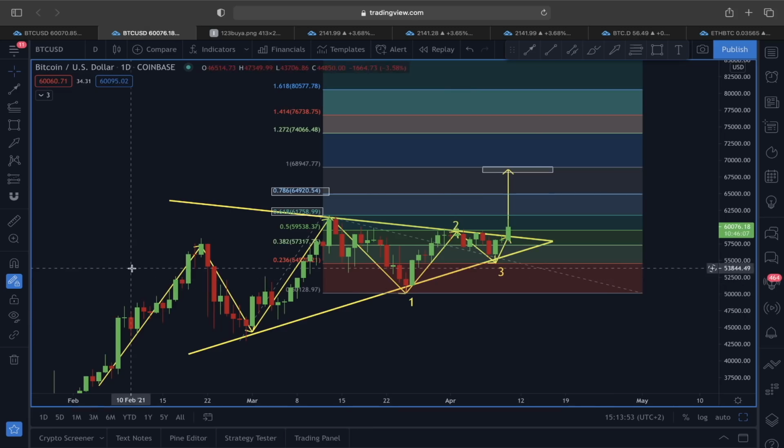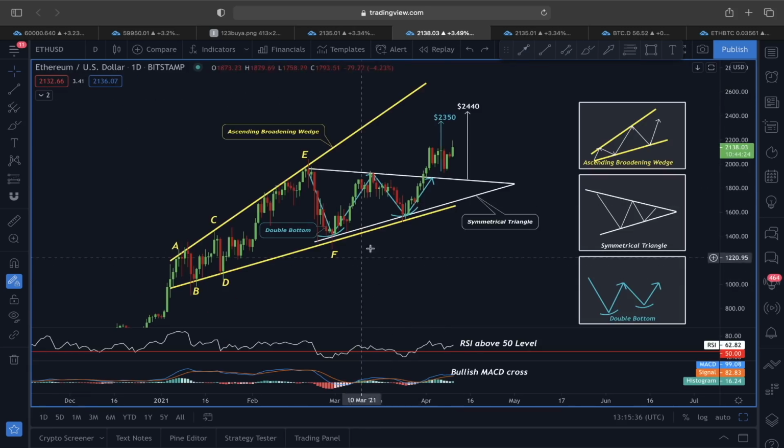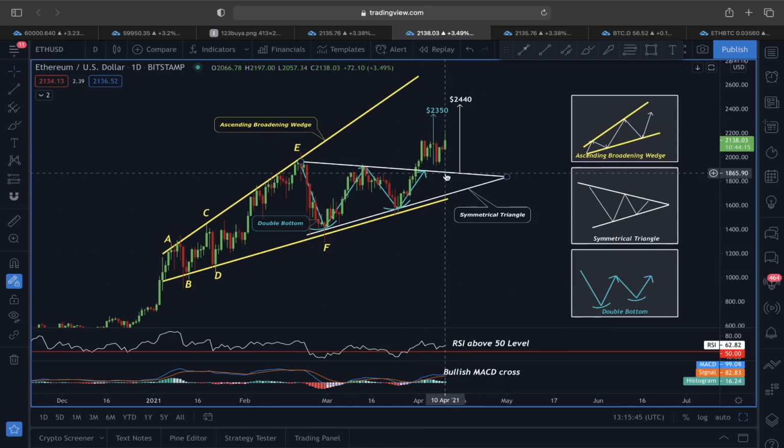Now let's also have a quick look at the Ether price action. You can see, guys, we did talk about this ascending broadening wedge, symmetrical triangle, and also this double bottom scenario that was playing out for Ether. And I was saying that Ether compared to Bitcoin right now does look very bullish, and that's why we also made a new all-time high today, guys.